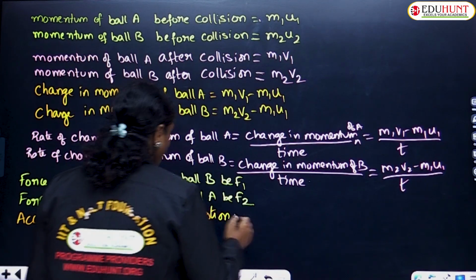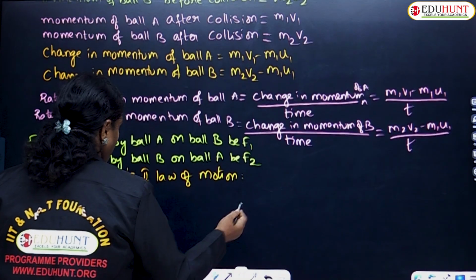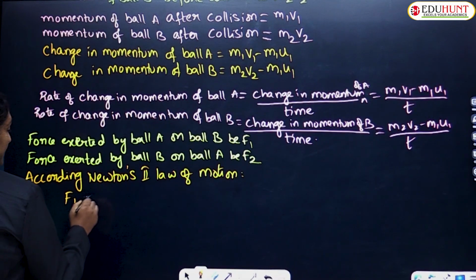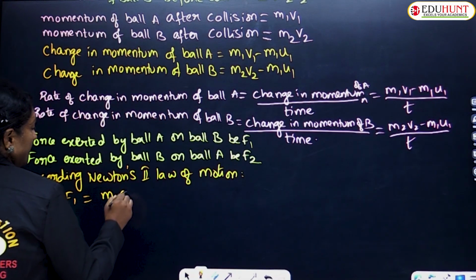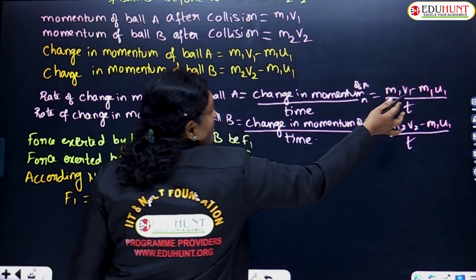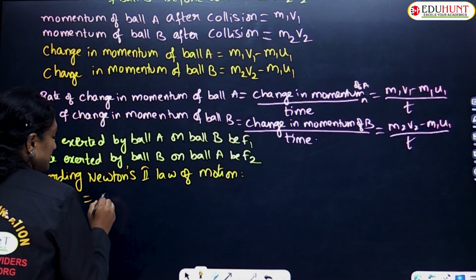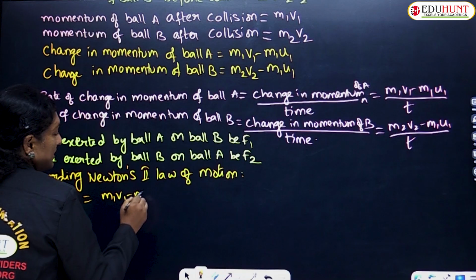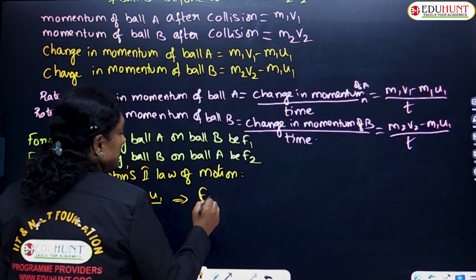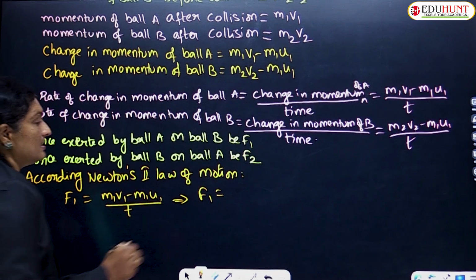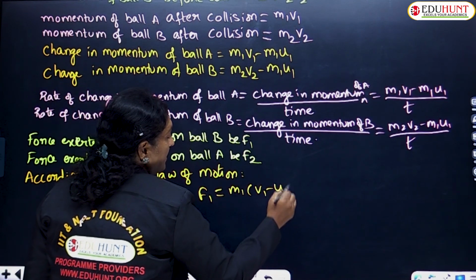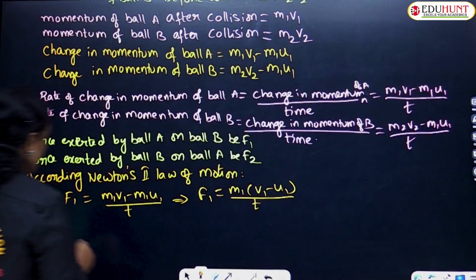So hence according to Newton's second law of motion, for ball A you can consider that F1 is equal to m1 into v1 minus u1. So rate of change of momentum of the ball A can be written as m1 v1 minus m1 u1 upon t, or in other ways F1 can be written as, in both the case m1 is common, take out m1 as common, then you are left with v1 minus u1 upon t.